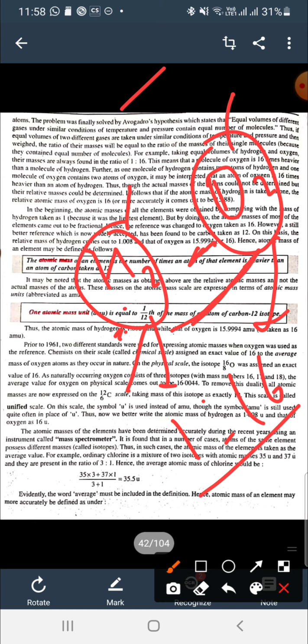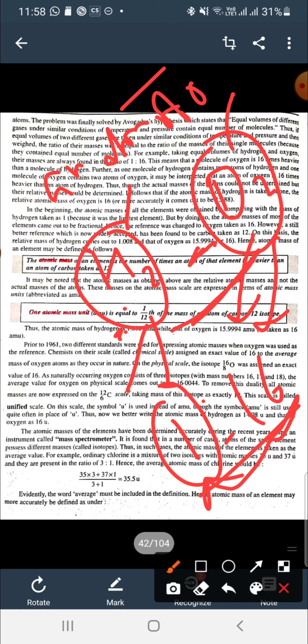So we can say atoms of oxygen are 16 times heavier than the atoms of hydrogen. Or you can say an atom of oxygen is 16 times heavier than the atom of hydrogen.